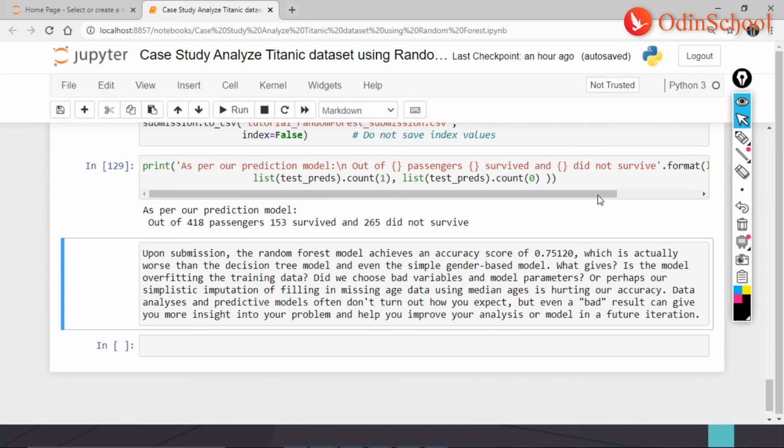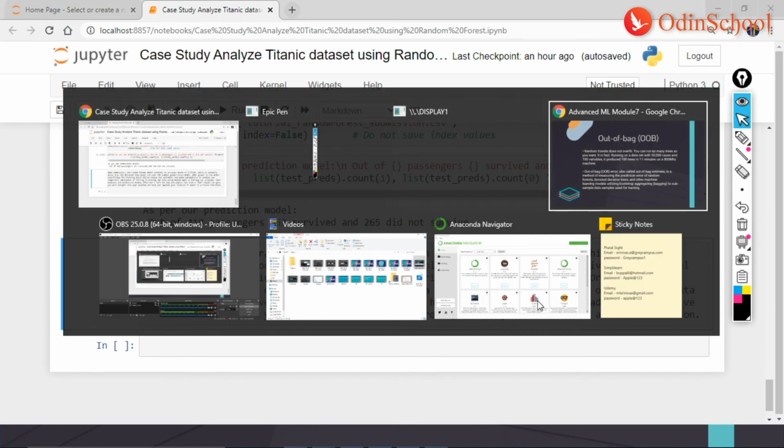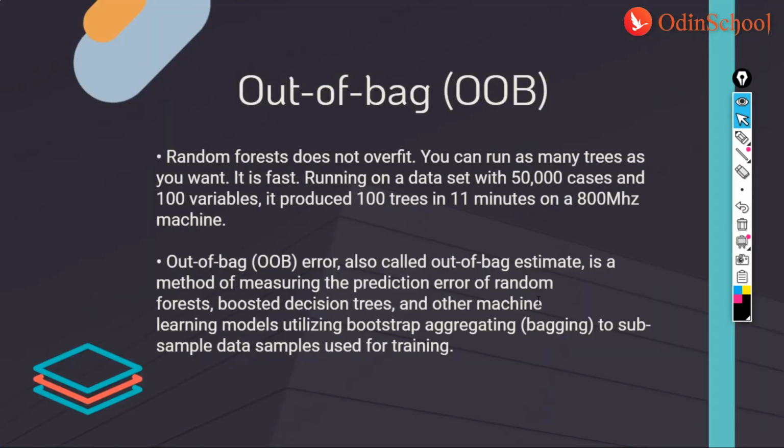Right, guys? So I hope how we work on random forest, what is OOB and what is variable importance has been understood. So here, just to repeat things again, OOB is the out of bag estimate. It is a method wherein we measure the prediction error, right, guys?